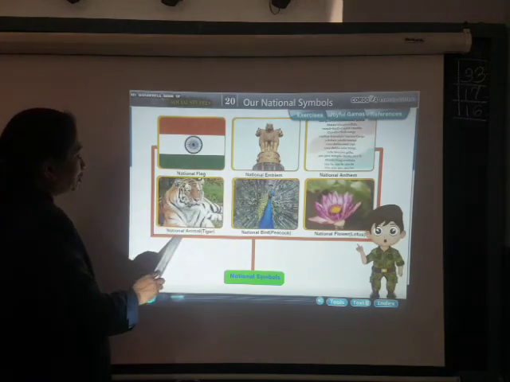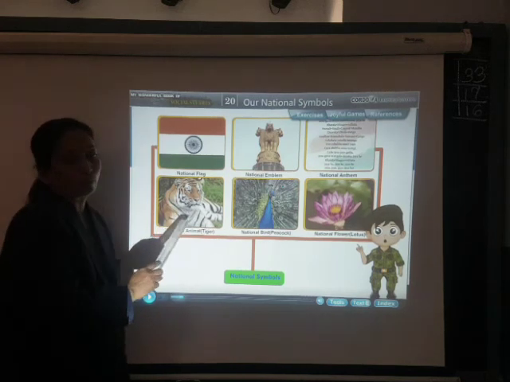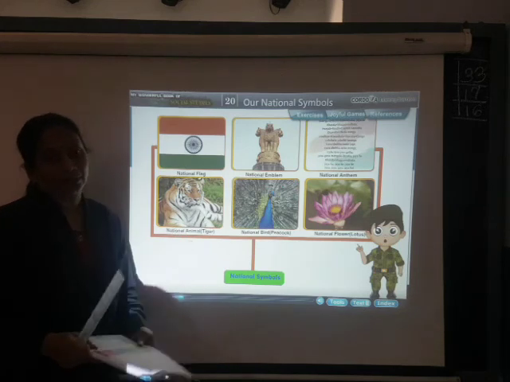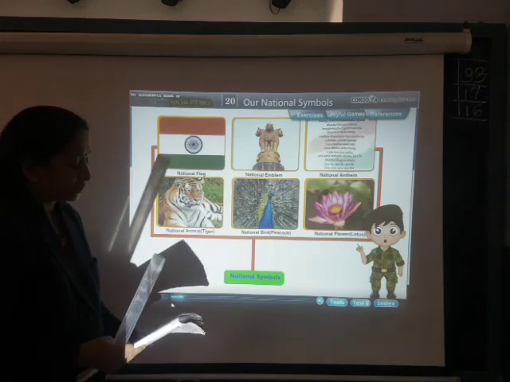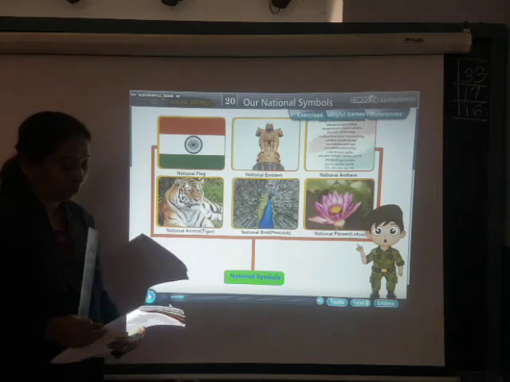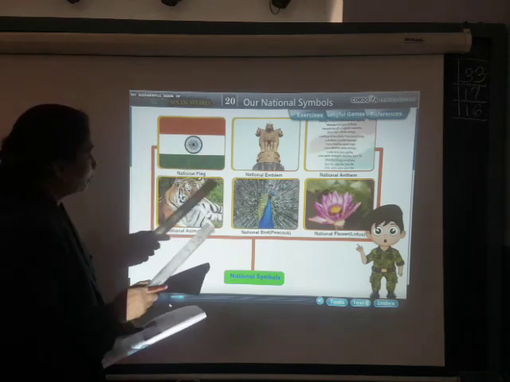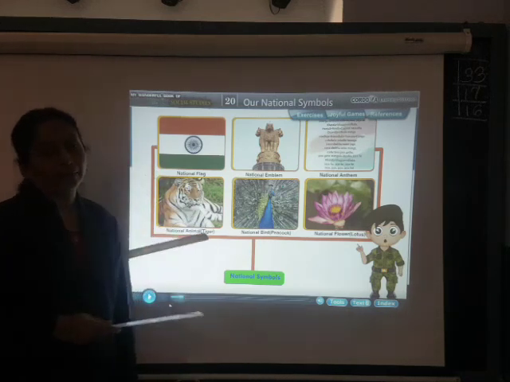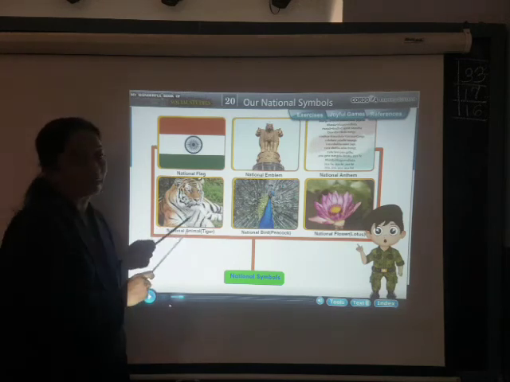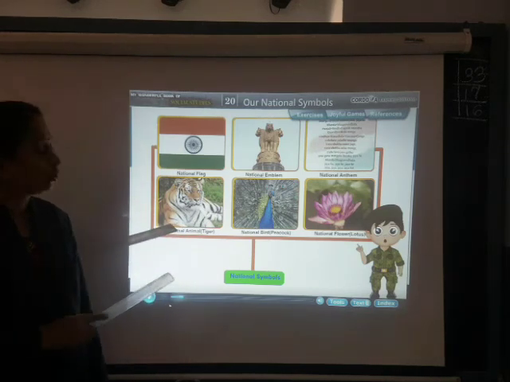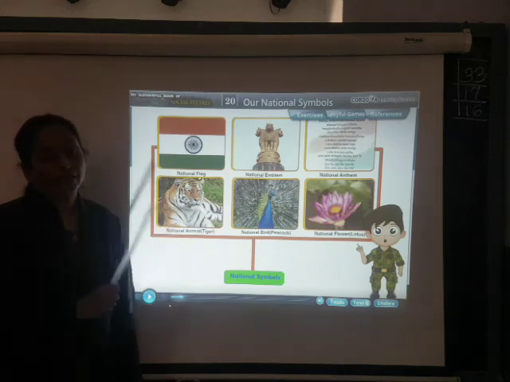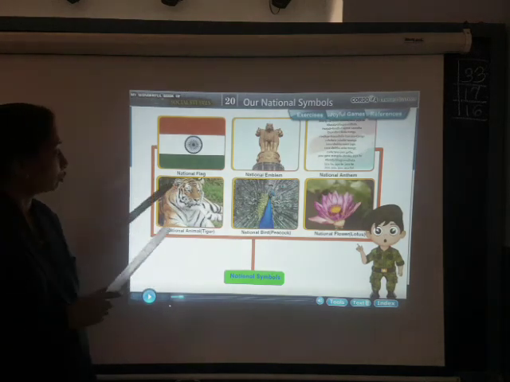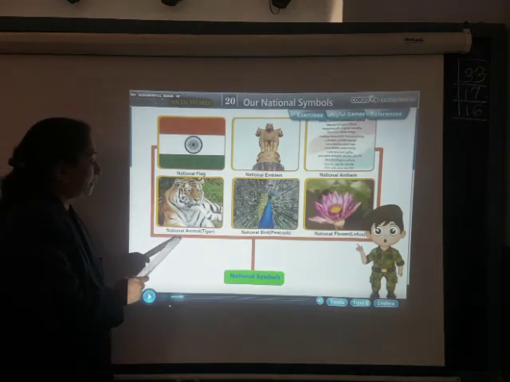Now see the next one, the national animal. This is also a national symbol of our country, India. So what is this national animal? It is the tiger. The tiger is our national animal, and it represents the grace, strength and power of our country. You all know we have to always protect the wild animals, and the number of tigers is decreasing in our country. So you all have to protect this national animal, the tiger, and try to increase their numbers. This is a very important animal.